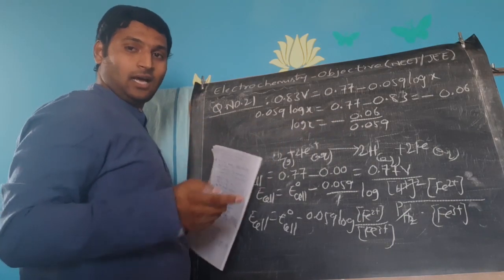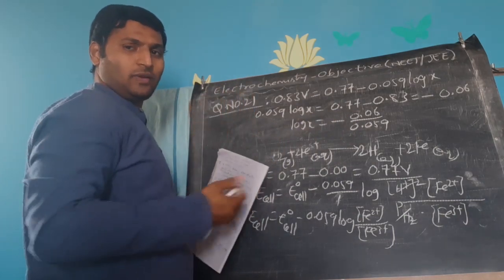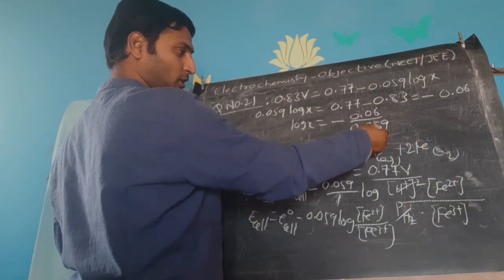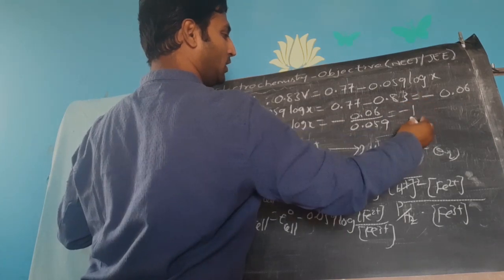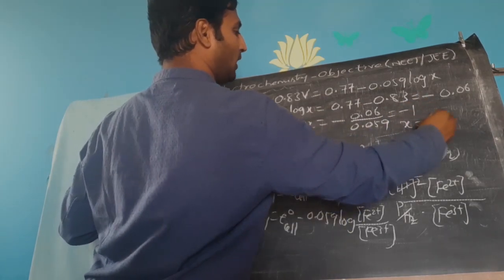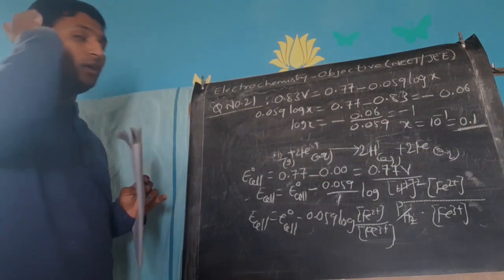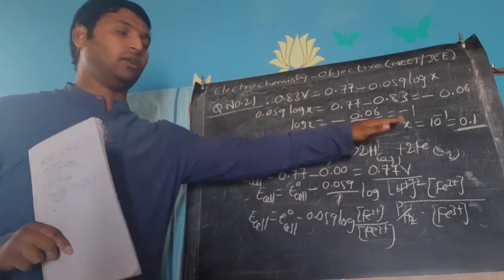Now if it were a board exam, we need to do it accurately and give it in decimals, check anti-log and all. But here, because we have options, you can simplify. I'll assume this 0.059 as almost 0.06, then it cancels, and you get minus 1. When log x is minus 1, x will be 10 power minus 1, that is 0.1. So the option which is nearest to 0.1 will be your answer.